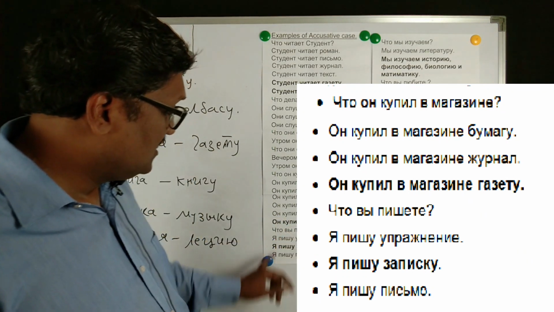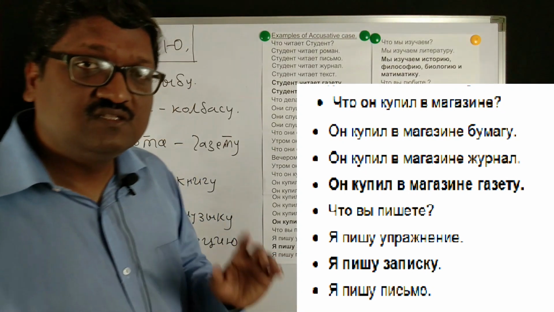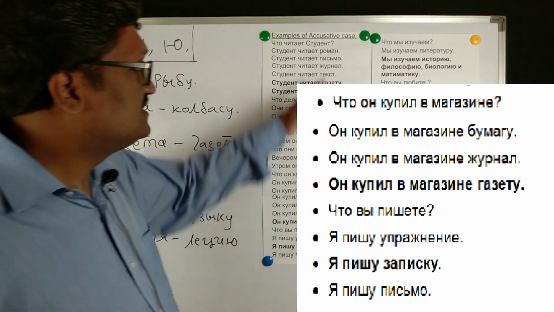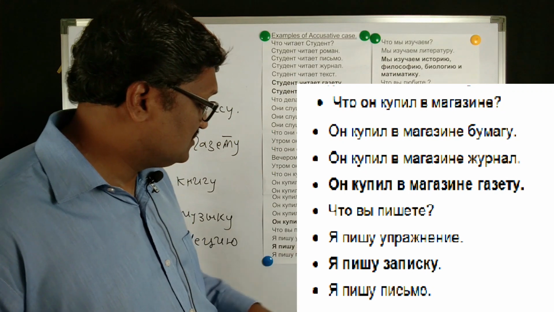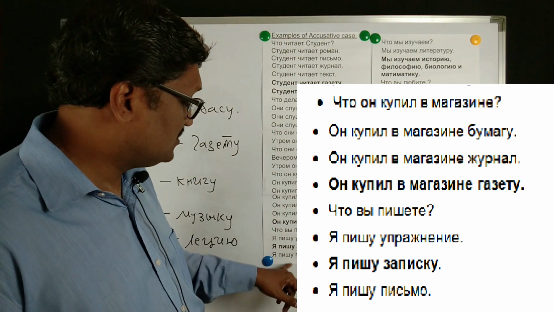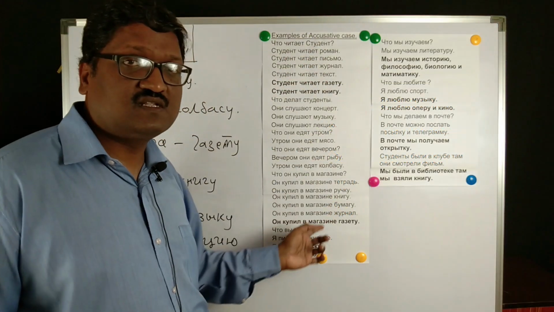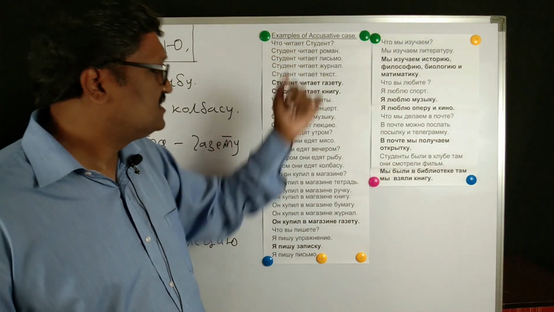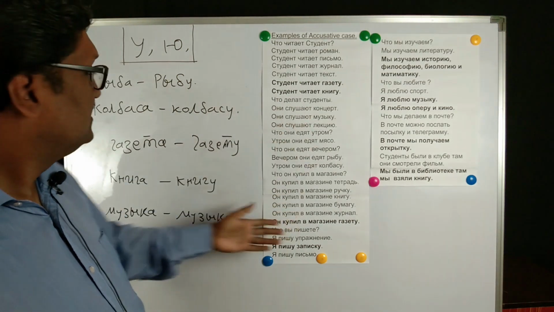Что вы пишете? What are you writing? Я пишу упражнение. Now упражнение, this exercise, is neuter gender, so it is not going to change. Я пишу записку. Now записка is a note. Since it ends with a, it's a feminine noun, so it will change to записку. Я пишу письмо. Письмо is a neuter noun, so it will not change. It will remain the same. After reading these sentences, you have the answers to these questions: что делает студент, что читает студент, что он купил в магазине, что он делает. So this way we can say this is the declension.